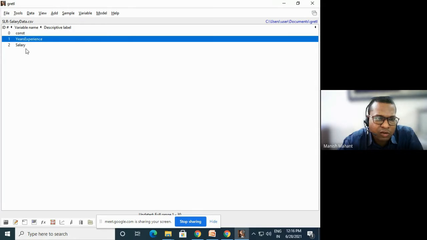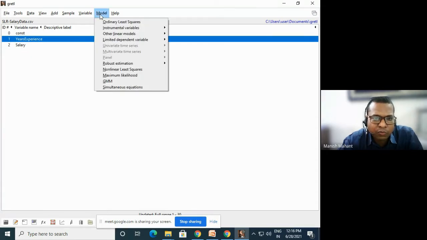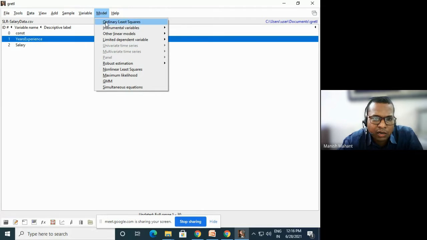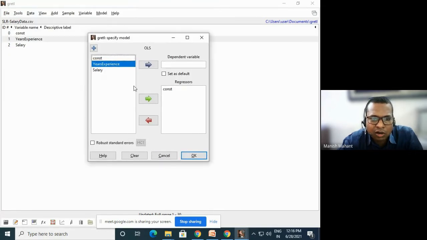Whatever variable we are getting, whether it is a dependent variable or an independent variable, it comes out here in serial order. We will put some type of model here, we will do some type of regression. By going to this model and clicking on Ordinary Least Squares, this dialog box comes up.